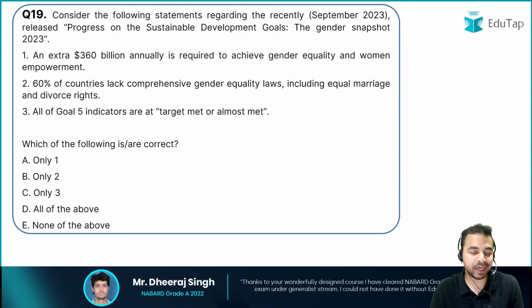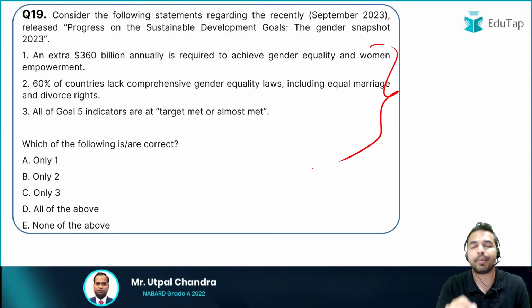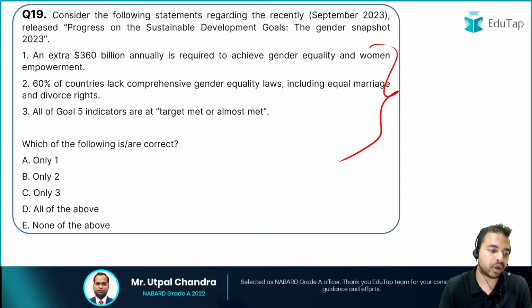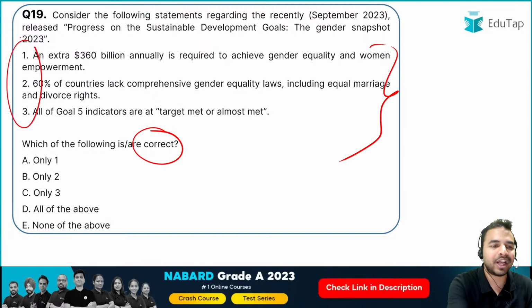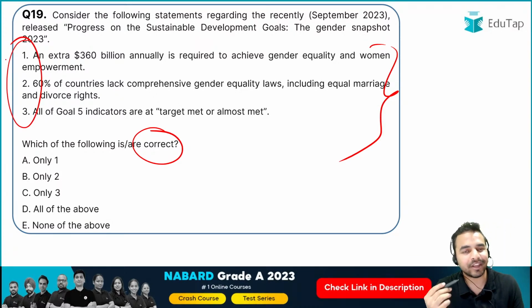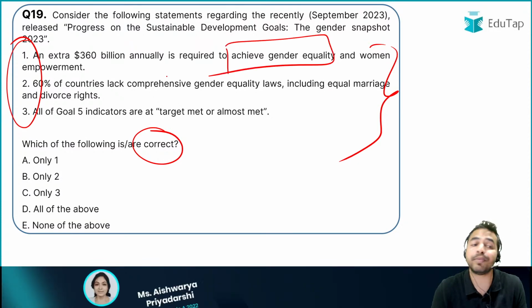So the next question, the 3 statements are being given on the same report, that is progress on sustainable development goals, the gender snapshot 2023, and you have to tell me which of the following statements which are mentioned here are correct. So quickly tell me my dear friends, what is the right answer. The very first statement says that extra $360 billion की हमें जरूरत पड़ने वाली है in order to achieve gender equality and women empowerment.